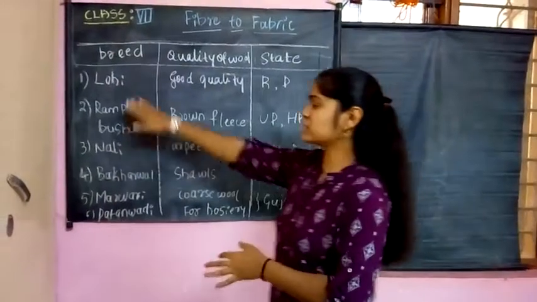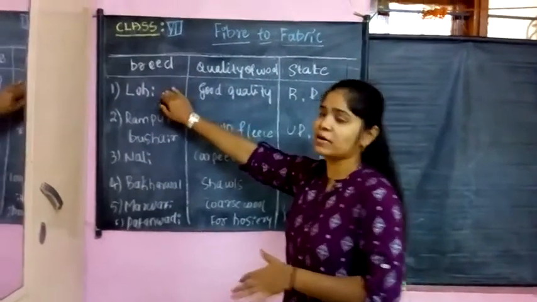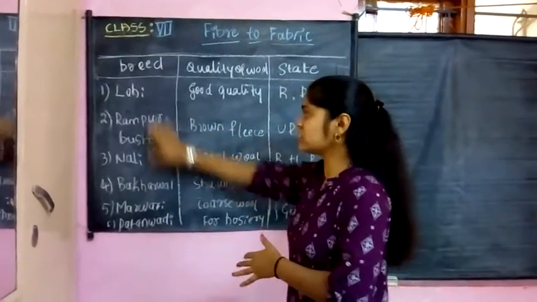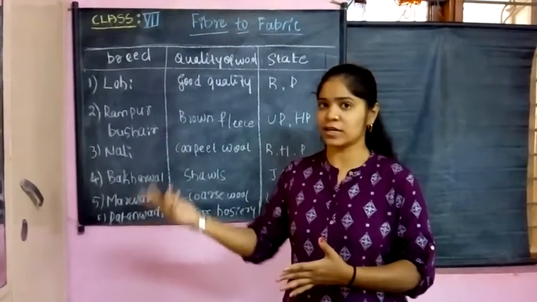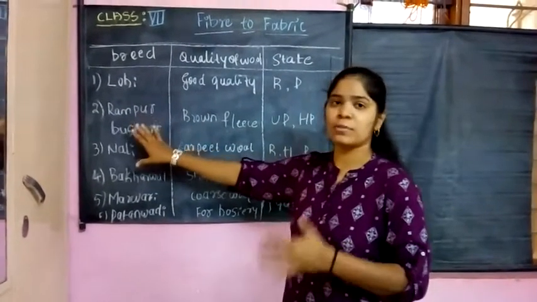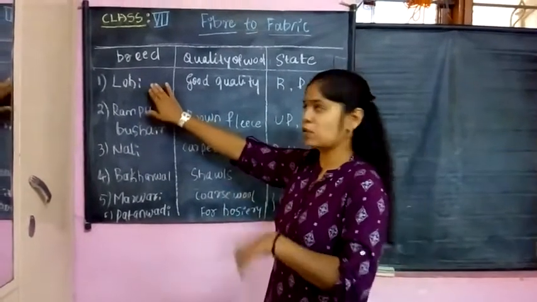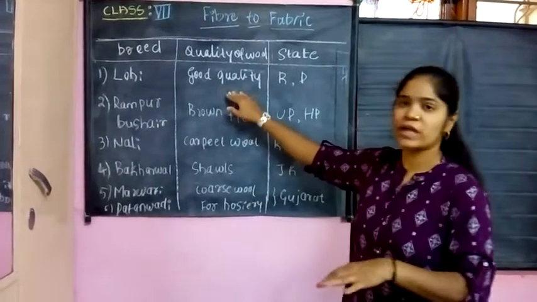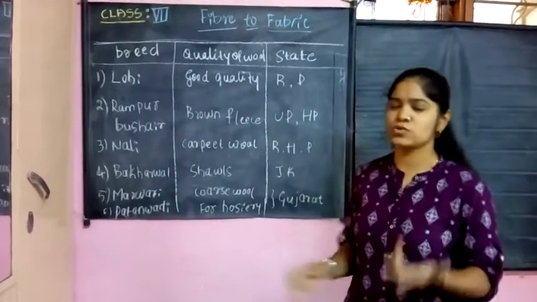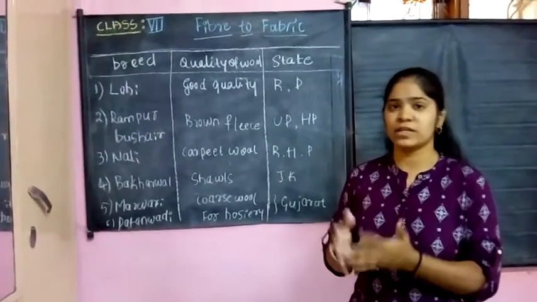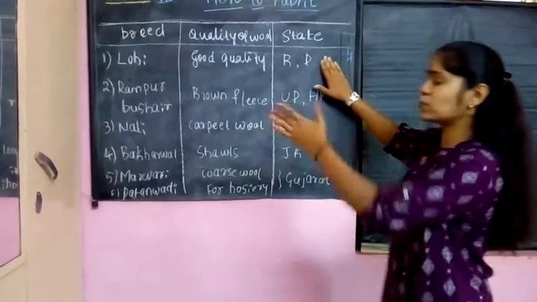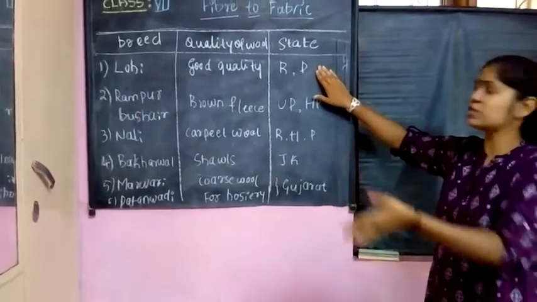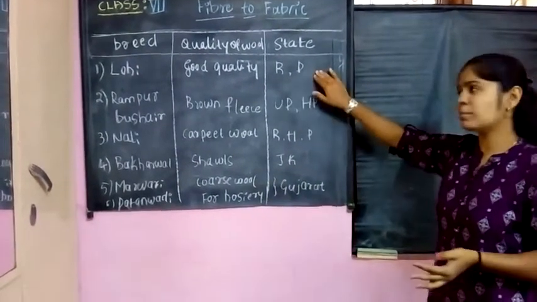The first one is the Lohi type of breed. These all are breeds of sheep only, not of other animals. The first one is Lohi, which is a good quality wool, used for making sweaters and scarves. These Lohi breed sheep are observed in Rajasthan and Punjab.